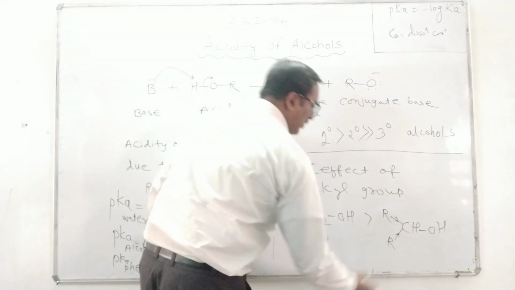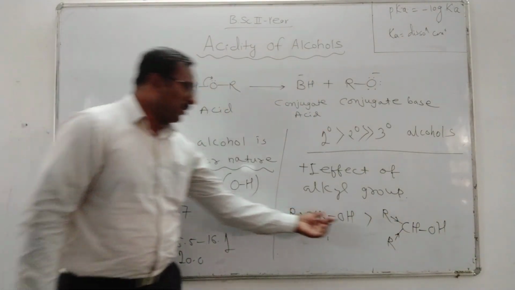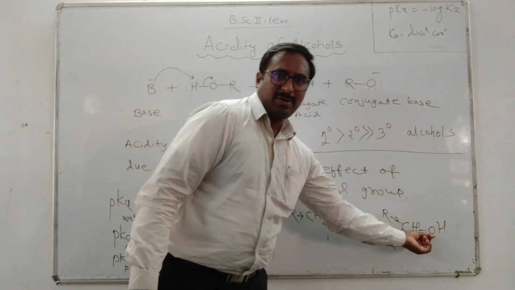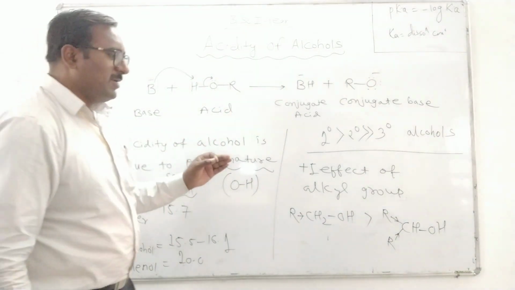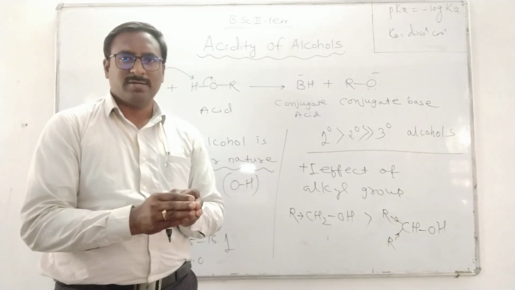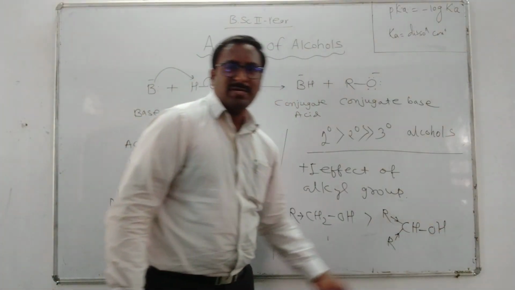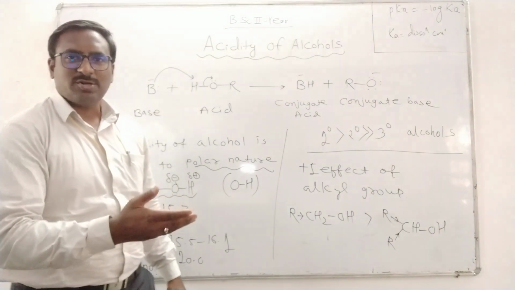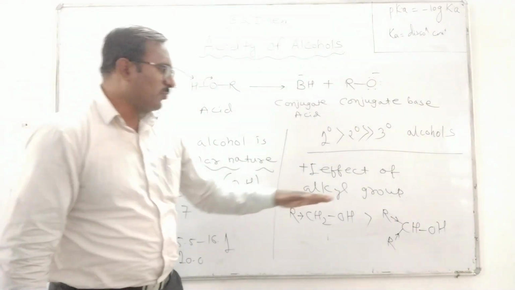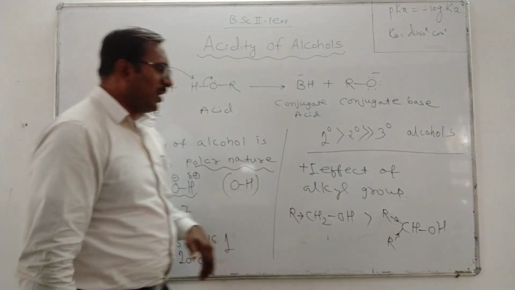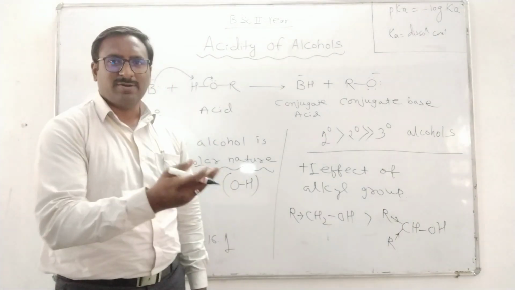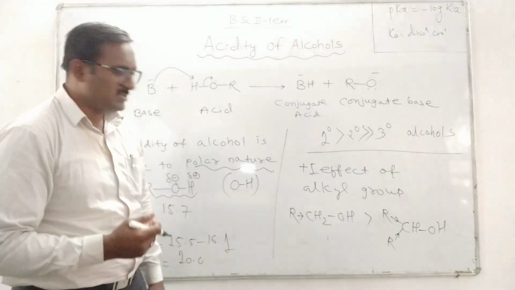This alkyl group donates the electron to the carbon atom which is attached to oxygen, isn't it? So the electron deficiency of oxygen is compensated. So electron density increases on oxygen, and once electron density increases on oxygen it becomes electron rich and it will not pull the electron from hydrogen, isn't it? So ionization of hydrogen or giving H plus ion in aqueous medium is less.